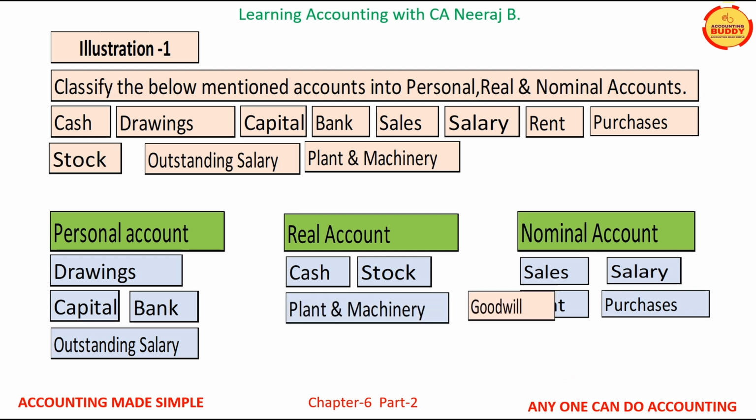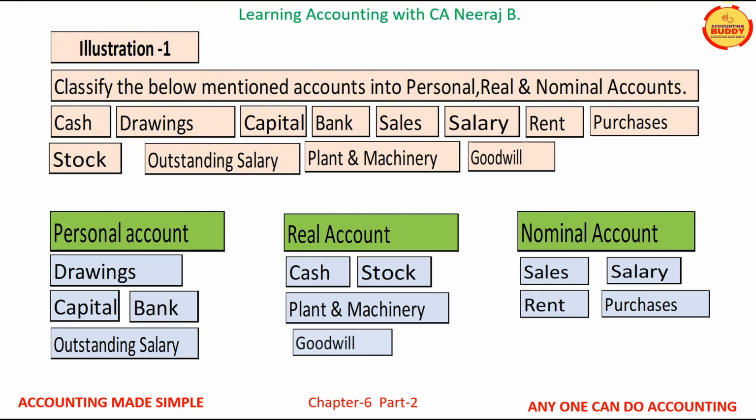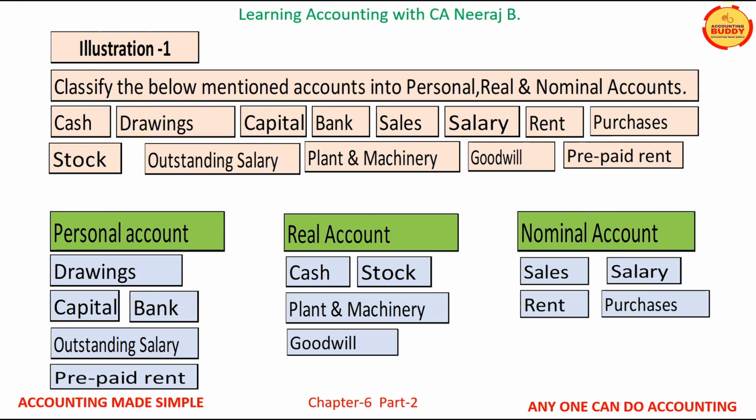Now the 12th account is goodwill. We know that goodwill is an intangible asset, therefore it is a real account. Account number 13 is prepaid rent. Since prepaid is added to rent, therefore it becomes prepaid rent, thus it is a personal account.